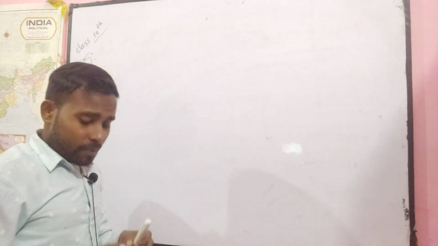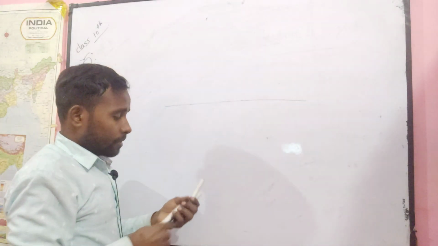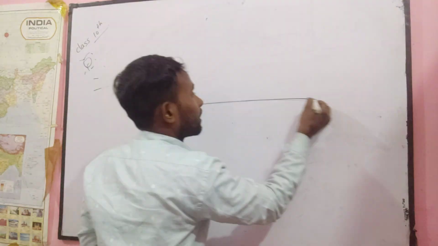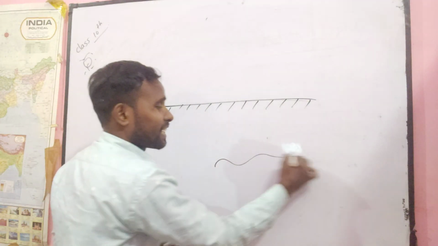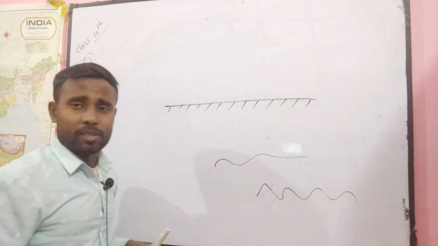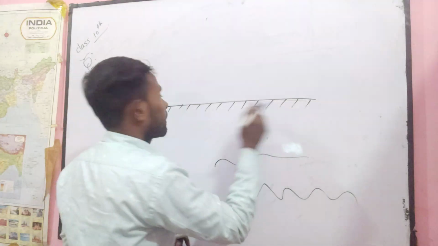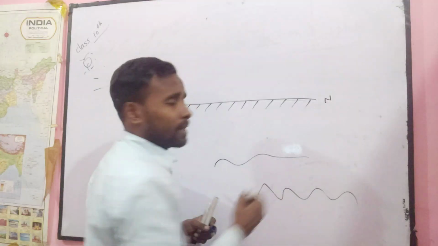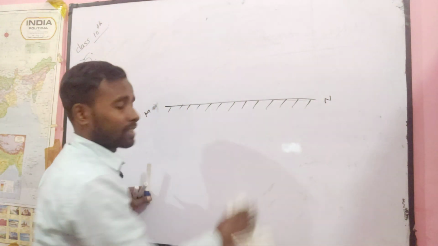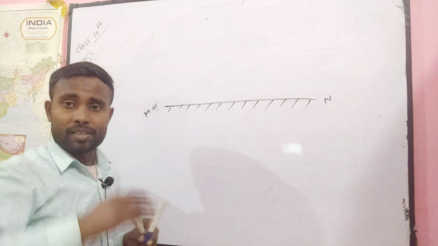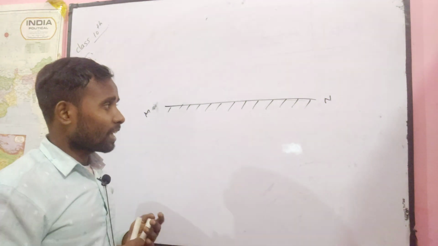Now, I want to give a clear picture. Suppose I take a clean plane surface that will help to understand very easily. You can take any zigzag surface or diffused surface, but I want to take a plane surface because it will help to understand more easily. Suppose that this is your plane mirror. I think you know very well what a plane mirror is: a mirror whose reflecting surface is plane. You have discussed it in earlier classes, and I have told you before.